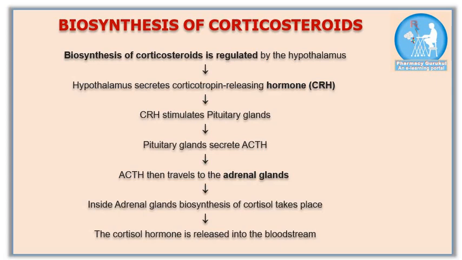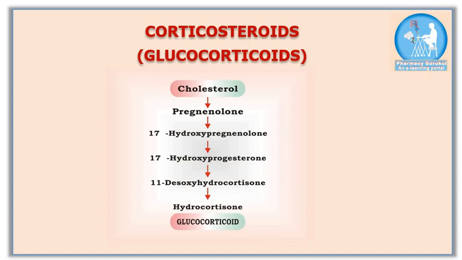This CRH stimulates the pituitary gland to secrete adrenocorticotropic hormone, in short ACTH. Afterward, ACTH travels to the adrenal gland, and biosynthesis of cortisol takes place and it is released into the bloodstream.